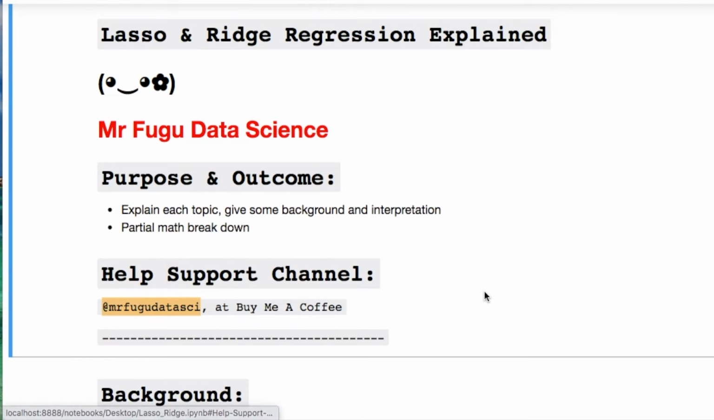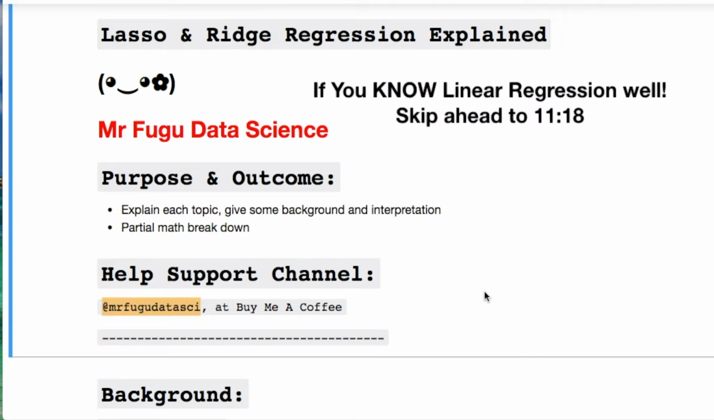Here's my username. We got a lot going on with lasso and ridge regression today, which I will explain, but first we need to talk about linear regression. If you're familiar with those concepts, please skip forward. I'll provide a timestamp so you can get directly into ridge and lasso.